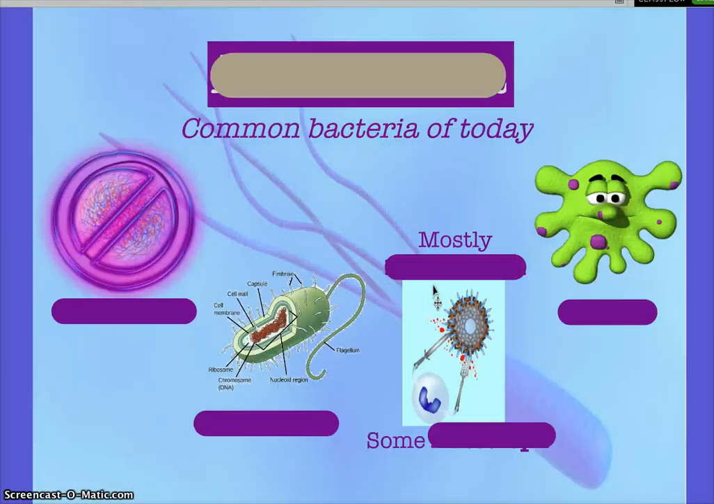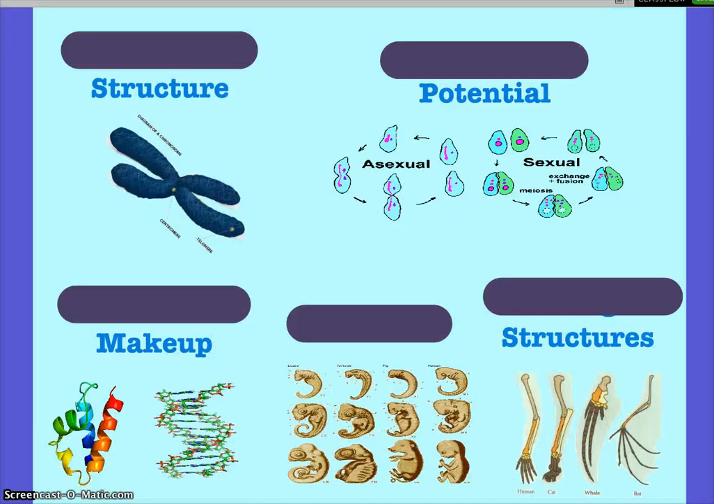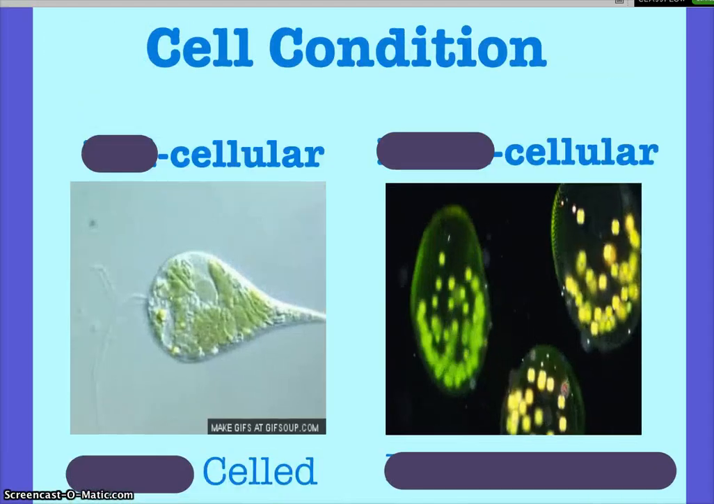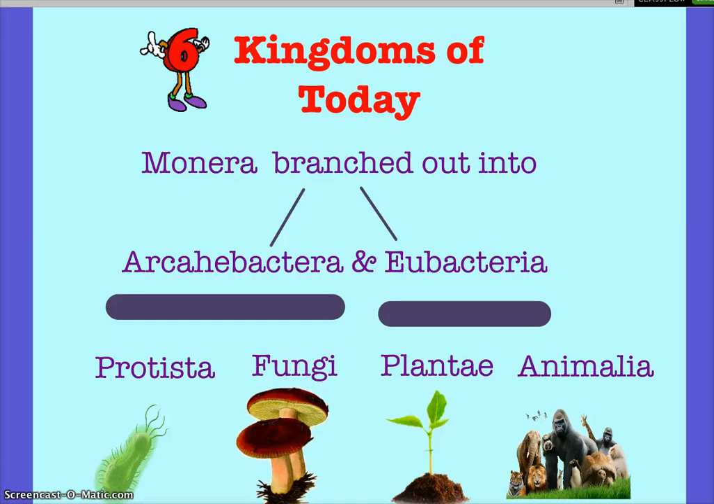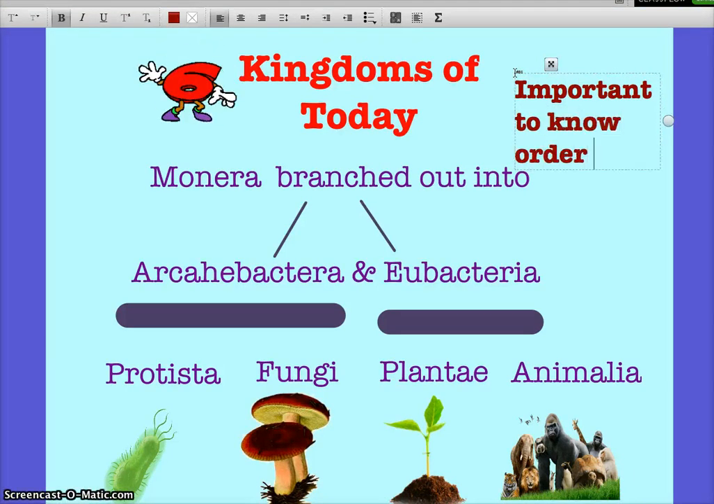So we're going to talk about the first kingdom. It's important to know the kingdoms in order because the more you go up the kingdoms, the more complex the organism gets. Go ahead and write that down. Just add a statement: important to know order because animals are the most complex.